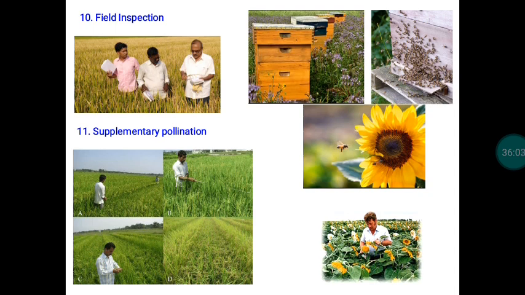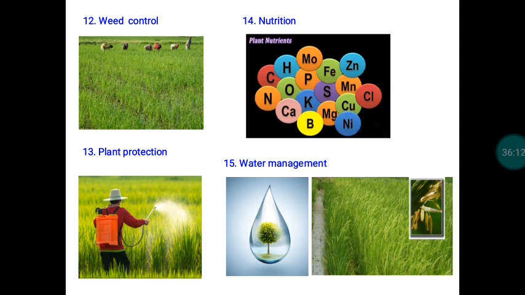Particularly in the case of sunflower, both for varietal and hybrid seed production, we have to follow supplementary pollination work. Then regular routine weed control operations also we have to follow. We have to control the weeds, otherwise there will be a reduction in quantity of our materials. Some of the weeds get mixed up with our seeds, that will cause us problems for physical purity maintenance.